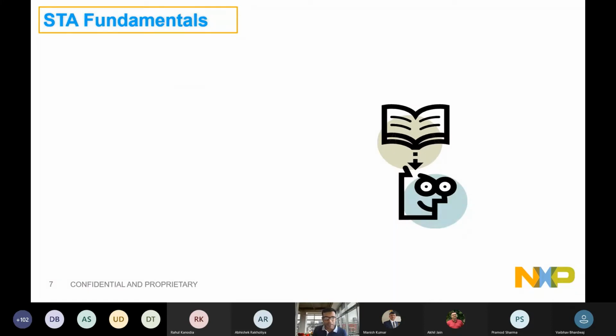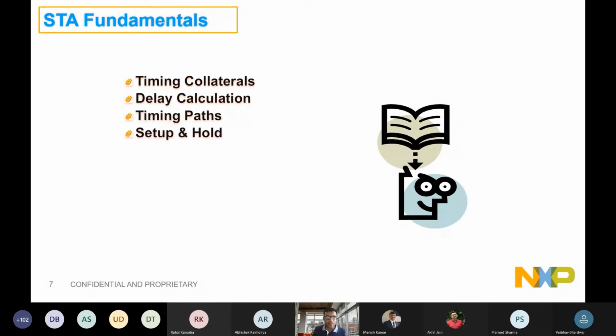So next, I think it is time to first go through the basic fundamentals of STA, because what we have done so far is more about how the team is linked to the various teams in the organization. So now it is time to talk about the STA fundamentals. Talking about timing collaterals, we discussed a timing path and how it looks. Then we'll be talking about delay calculations, then timing paths, what is setup, what is hold. Pretty basic, but it's always good to refresh it.